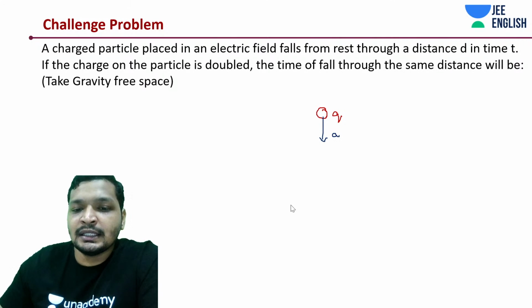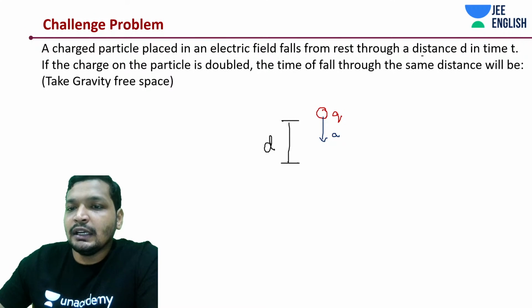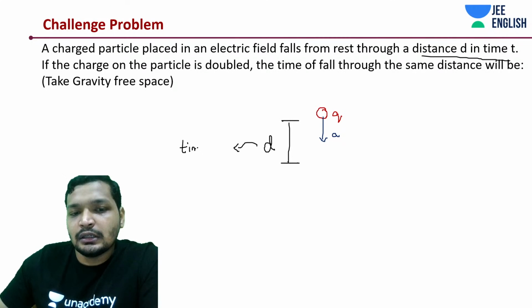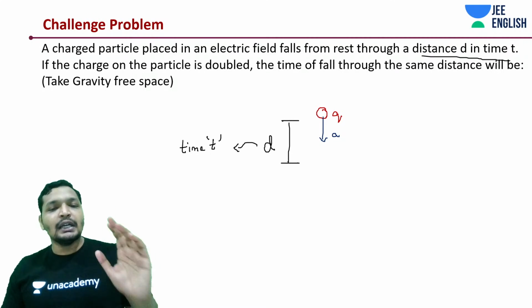How much distance has it covered? It has come down by a distance d in time t. It falls through a distance d in time t. Simple, really simple concepts.